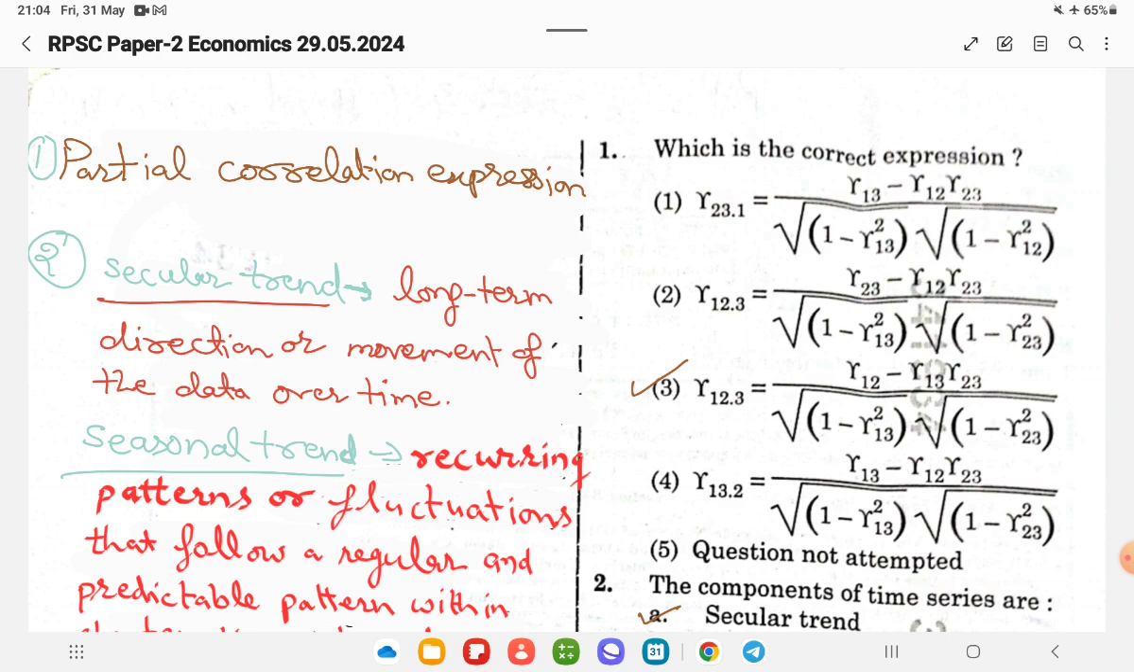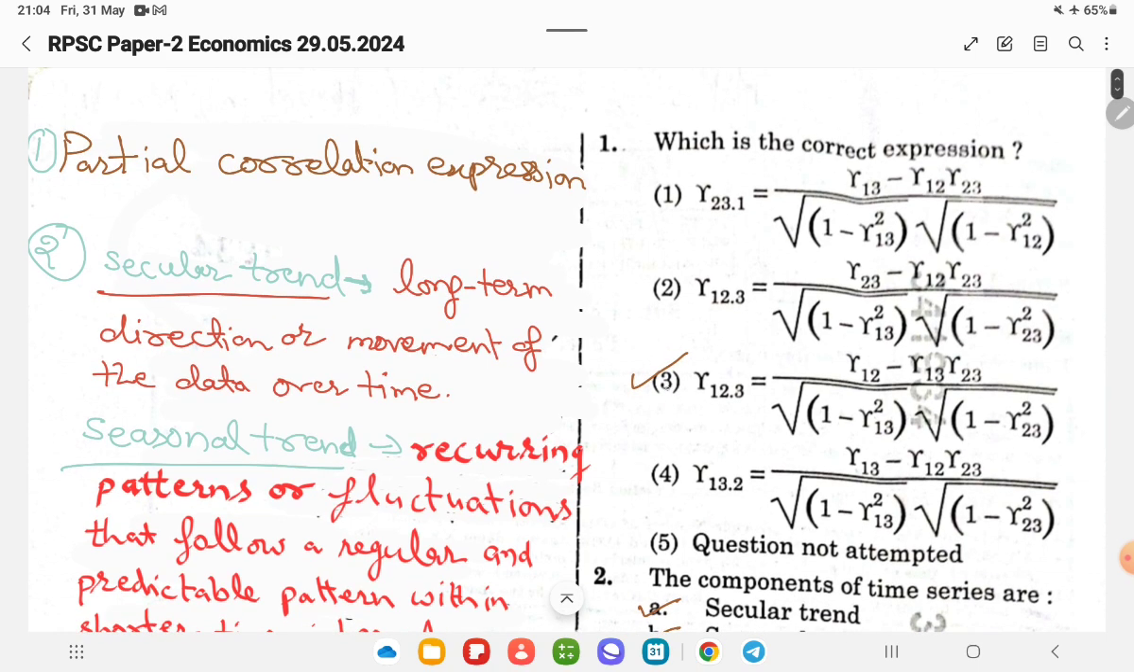Economics Paper 2, which was held on 29th May of 2024. So the first question is, which is the correct expression? All four options show partial correlation expressions. The correct partial correlation expression is the third one.